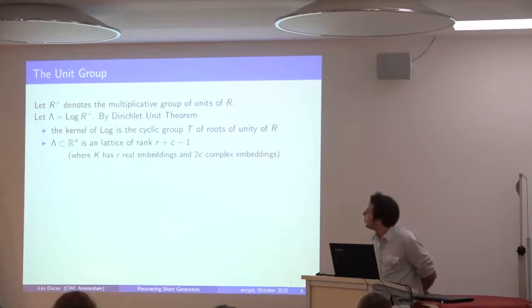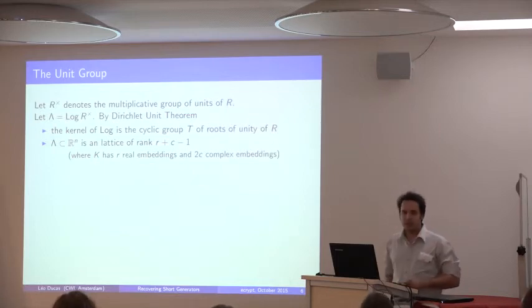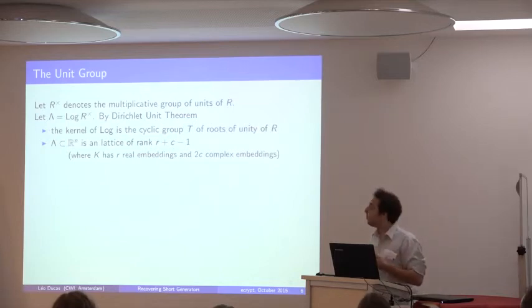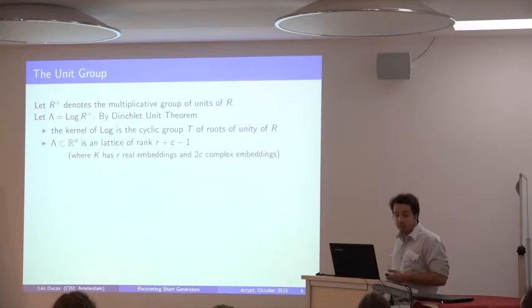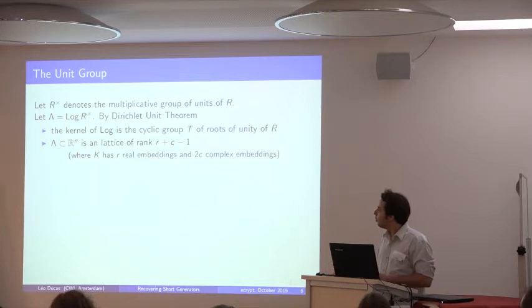Okay, so now what are the units? We know them as such. R times is the multiplicative group of units of R. So that's the set of all the elements of R that are invertible. Okay, and this is a group. So now you can define lambda as the logarithm of this group, and because this is a group, lambda is going to be a group. So it's a group inside a vector space. And it's not only a group; it's actually going to be a lattice. So it means that it is discrete.